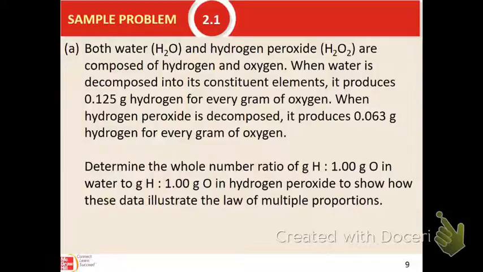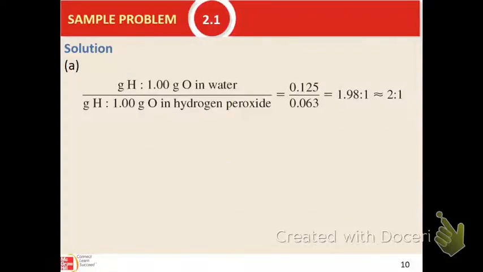So if we were to determine the gram-to-gram ratio for those two things, we could find that these follow the rules right here. If you talked about the grams of hydrogen in water and the grams of hydrogen in hydrogen peroxide, we're going to see that they still follow the law of multiple proportions. Now, I went through that very quickly because in my mind, this is the lesser important things in this chapter. Other things are significantly more important. However, you're going to see that still you don't have half an atom of hydrogen. You have whole atoms of hydrogen.